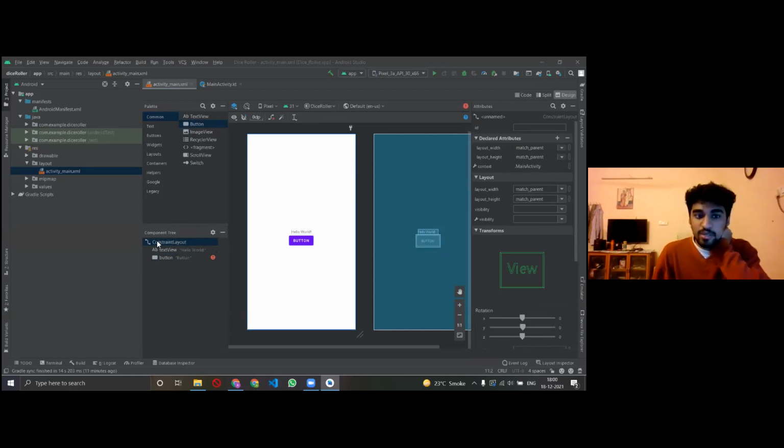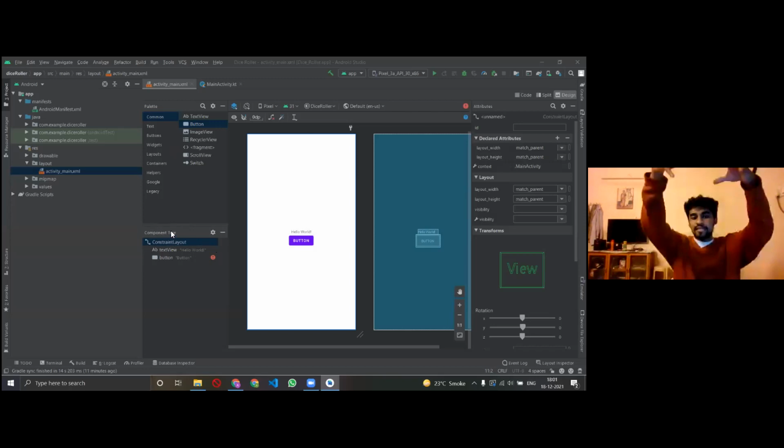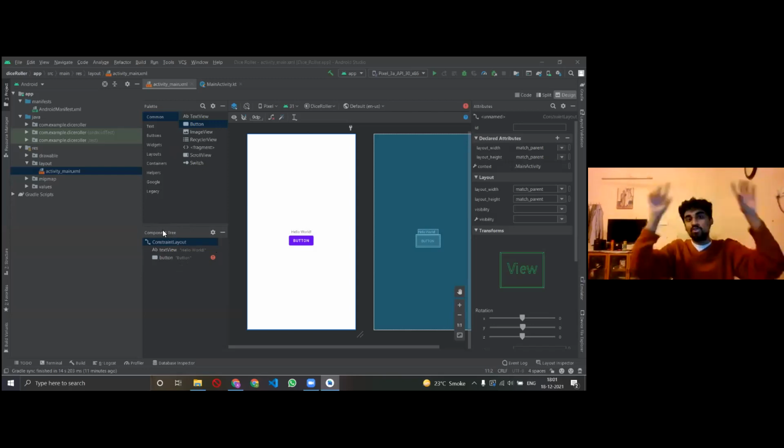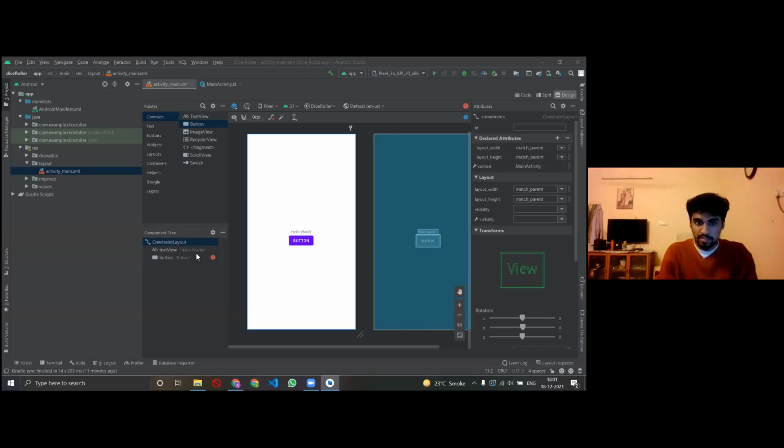you can see something called component tree. Component tree is basically a tree which says what all you are doing. So until now we have some text, hello world, then we have a button. The component tree says that this is your app, your app's front end is a huge layout, and under that layout you are doing the following things, so on and so forth.